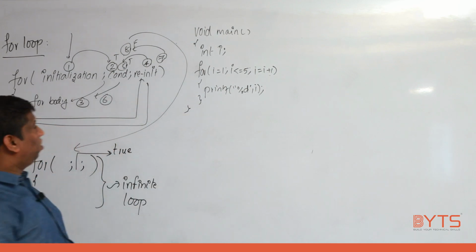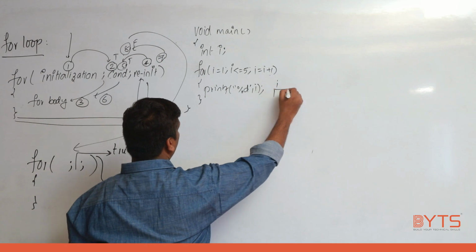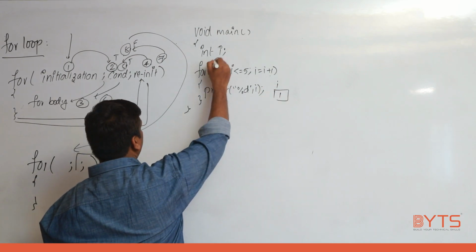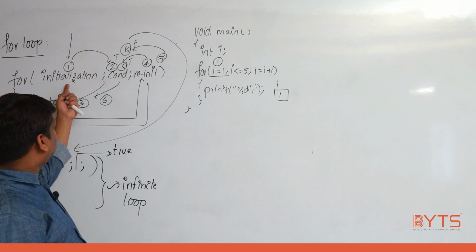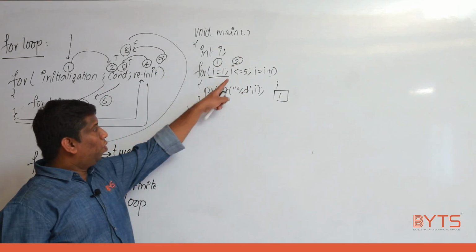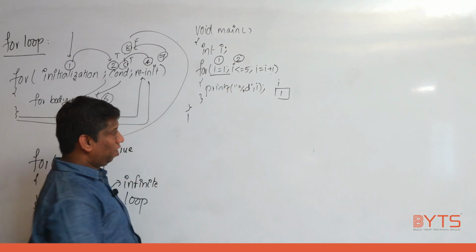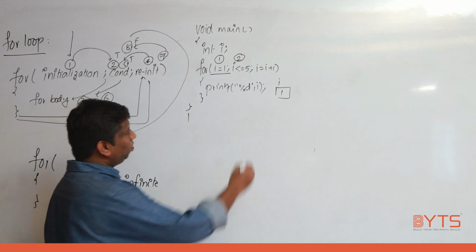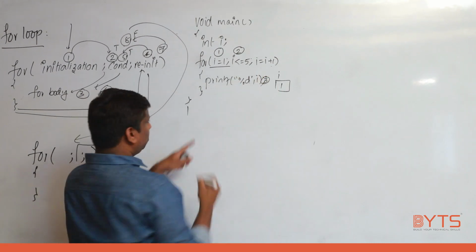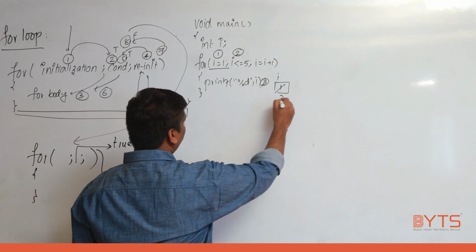Now we'll see the same story. Initially the value of i will be garbage. Now the value of i is how much? 1. Initialization. After initialization, next is what? Condition. Means come to condition. Now tell me, 1 less than or equal to 5, true or false? True. Come inside, print what value? 1. Whenever I reach here, what is completed for now? The body is completed. Whenever I reach the end of the for body, come here, i is equal to i plus 1, the value of i will be 2.